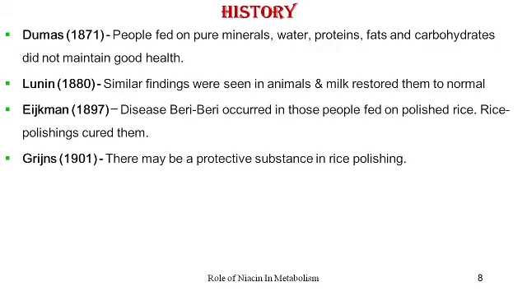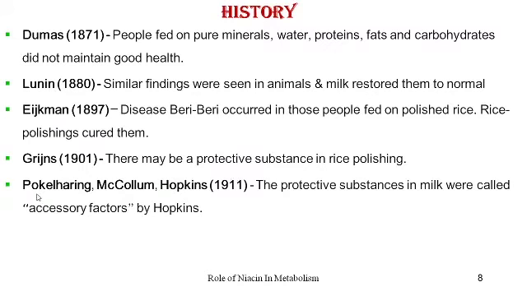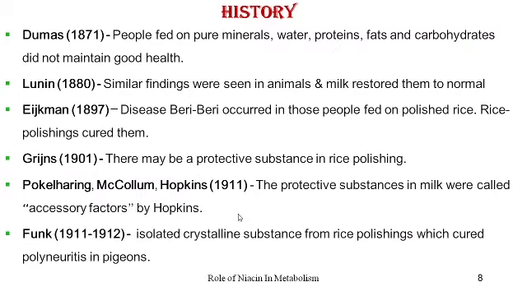Then it was Grins in 1901. He came up with a hypothesis that there must be some protective substance in the polishings of rice which could cure the disease beriberi. Then a group of scientists, Pekelharing, McCollum, and Hopkins, said that the protective substance in the milk, which was used by Leonin, they called the accessory factors.